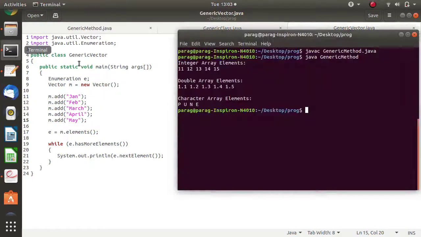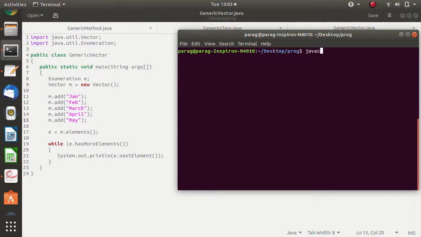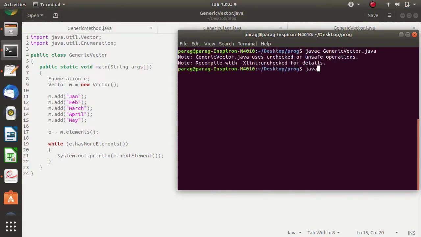Suppose we run it. Generic vector. I have compiled, and I got the output.